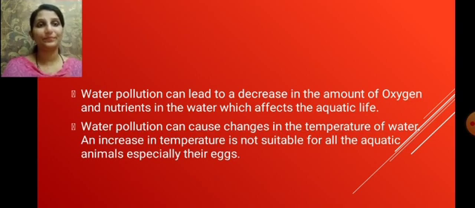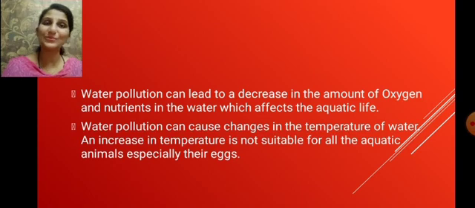So indirectly, they are killing the life which is present in the water bodies due to the depletion of oxygen in it. Water pollution can also change the temperature of water. Some industries like thermal plants release wastewater of increased temperature into the water bodies. As a result, the temperature rises, and each organism has a range of temperature in which it can survive. As a result of the increase in temperature, it will not be fit for the growth of aquatic animals, especially their eggs. And if the eggs do not hatch, that particular species will become extinct.